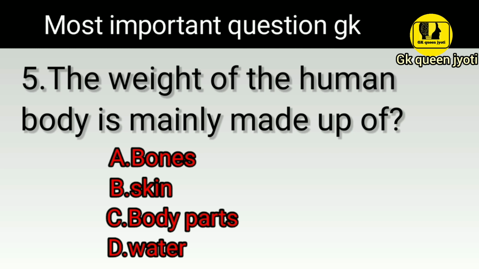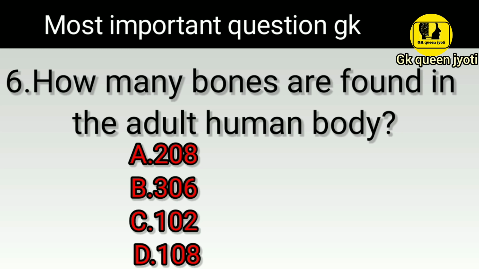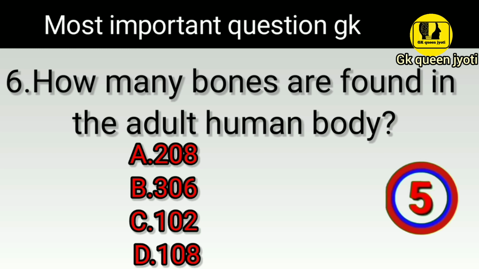Question number 5 is, the weight of the human body is mainly made up of? Right answer is option D water. Question number 6 is, how many bones are found in the adult human body?